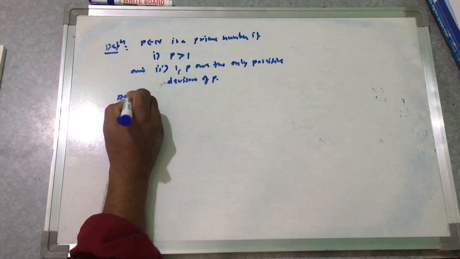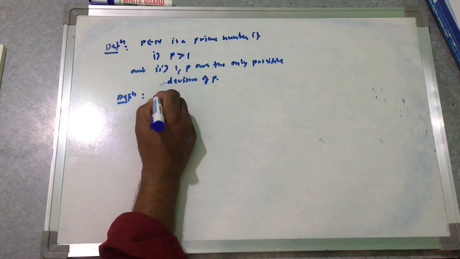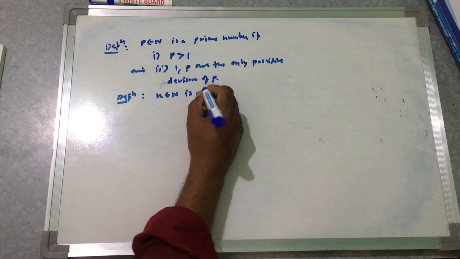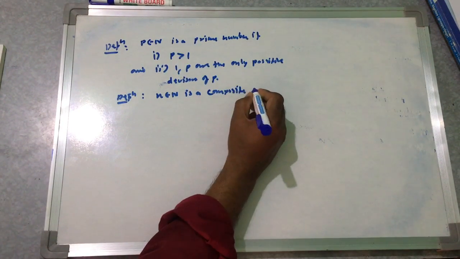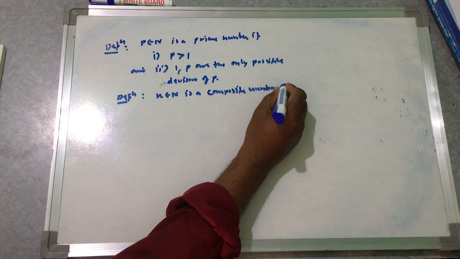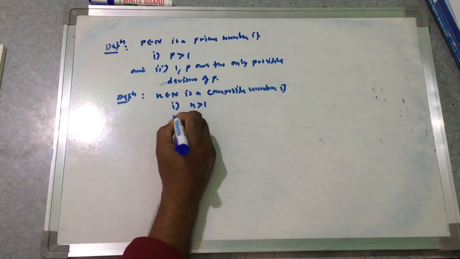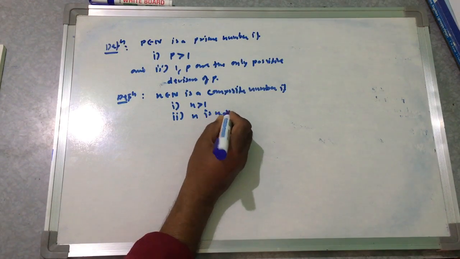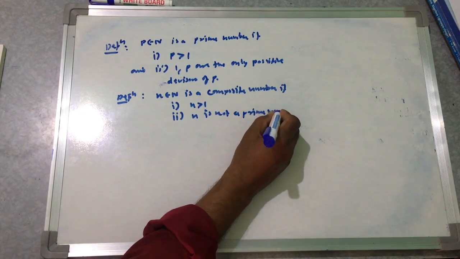Definition. N belonging to capital N is a composite number if n is a positive number greater than 1 and n is not a prime number.